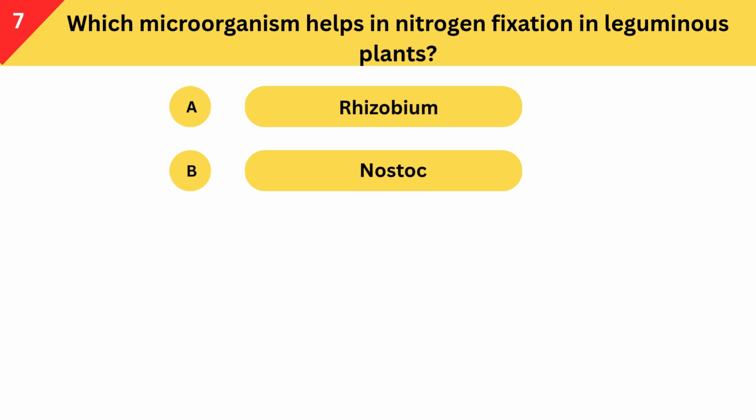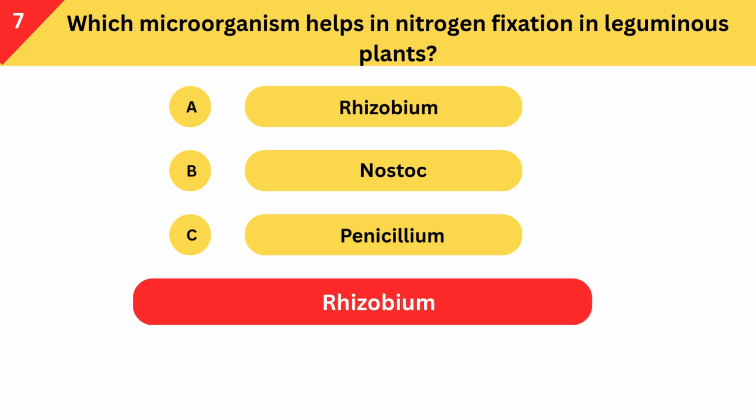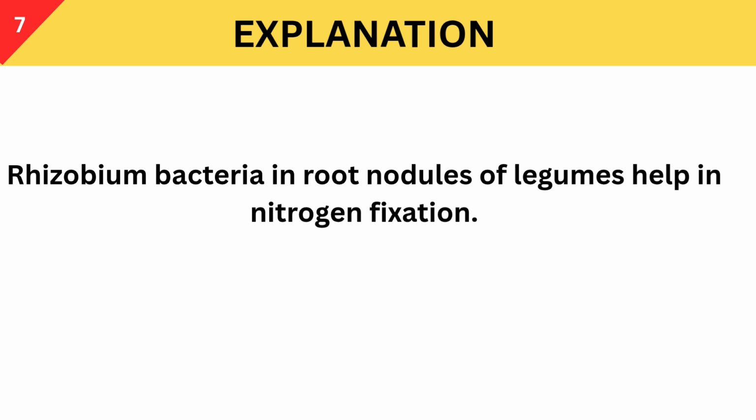Which microorganism helps in nitrogen fixation in leguminous plants? A. Rhizobium. B. Nostoc. C. Penicillium. Correct answer is Rhizobium. Rhizobium bacteria in root nodules of legumes help in nitrogen fixation.